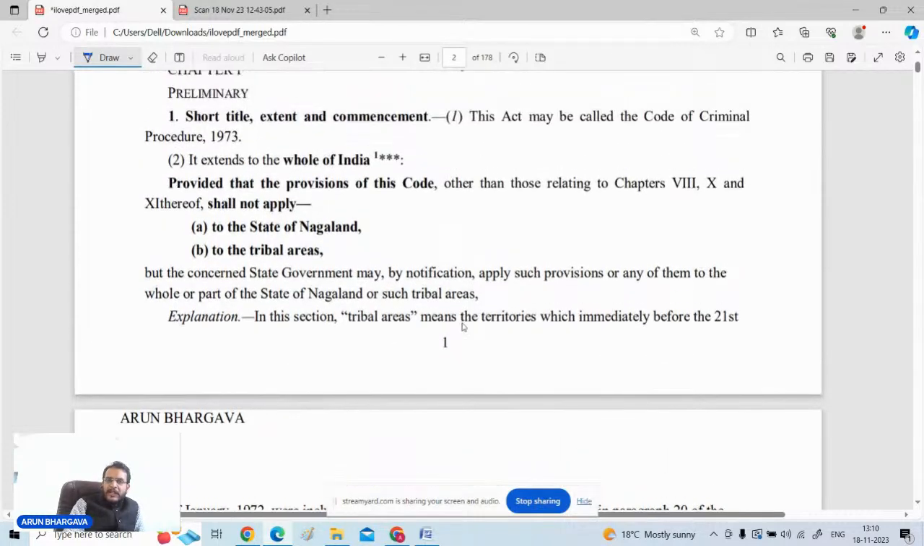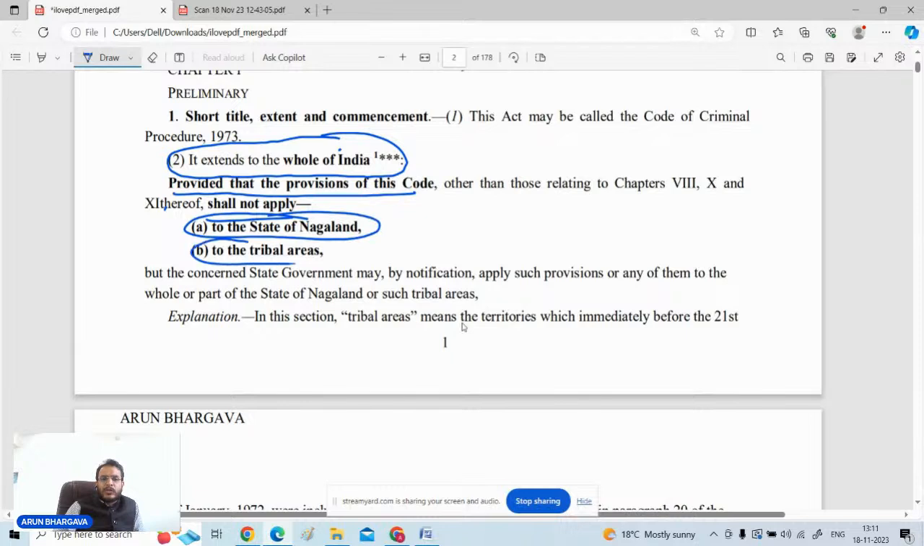But with respect to the territorial extension of the CrPC, earlier, prior to 2019, before the reorganization of J&K, it was only applicable to India excluding J&K. But now there is a reorganization of Jammu and Kashmir, and now CrPC is applicable to the whole of India. But a very important point is that the provisions of CrPC do not apply to the state of Nagaland as well as to the tribal areas. So this is very important.